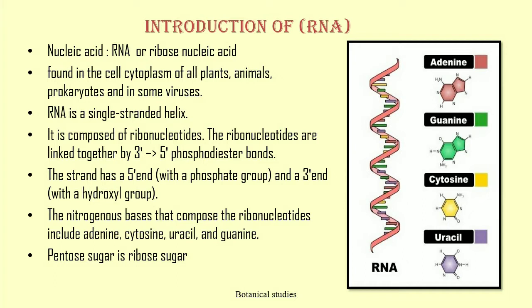The ribonucleotides are linked together by 3' and 5' phosphodiester bonds. The strand has a 5' end with a phosphate group and a 3' end with a hydroxyl group. The nitrogen bases that compose the ribonucleotides include adenine, cytosine, uracil, and guanine. The pentose sugar present in RNA is ribose sugar.